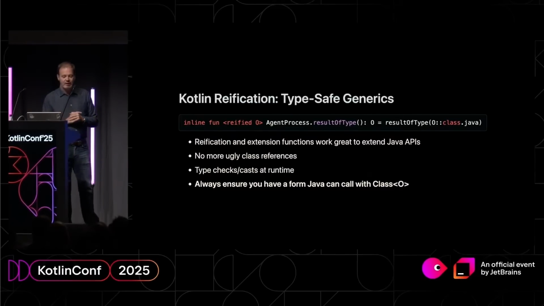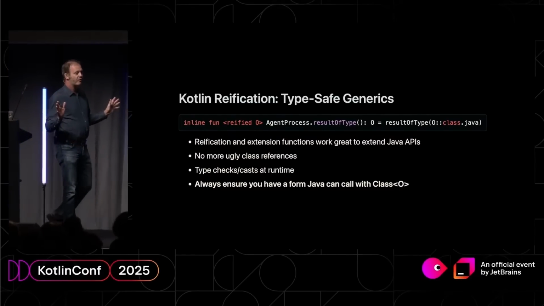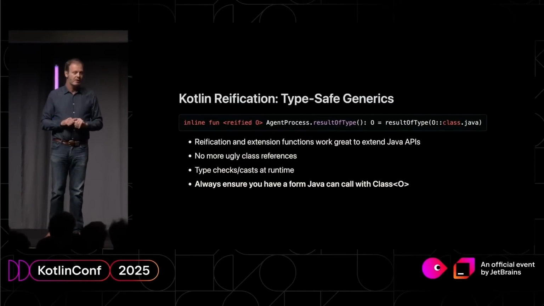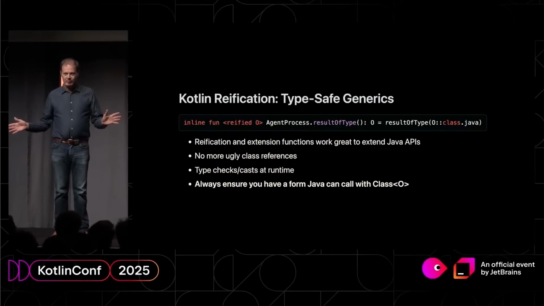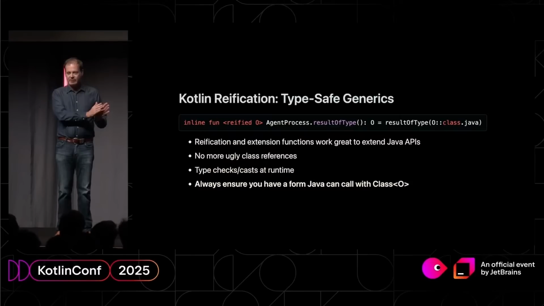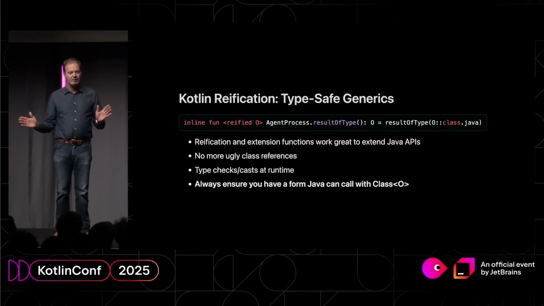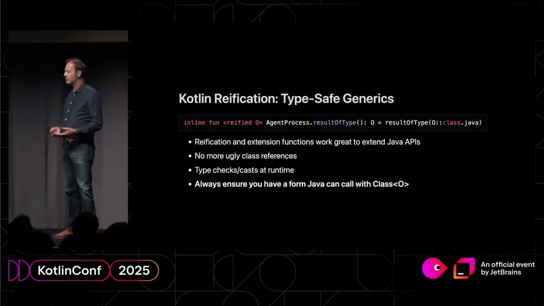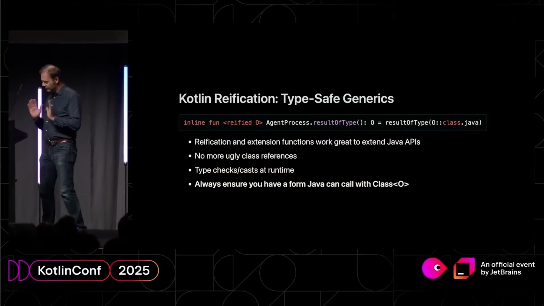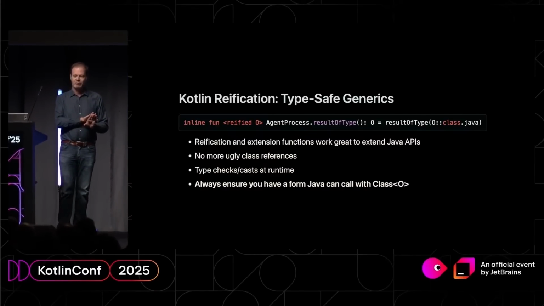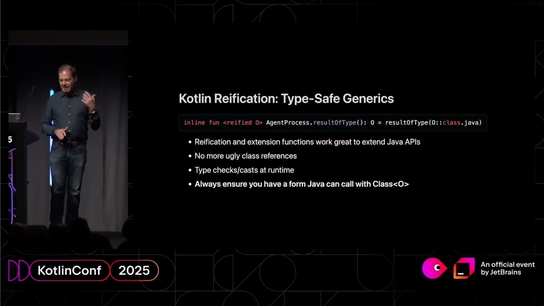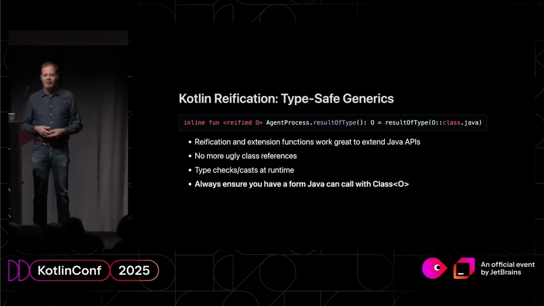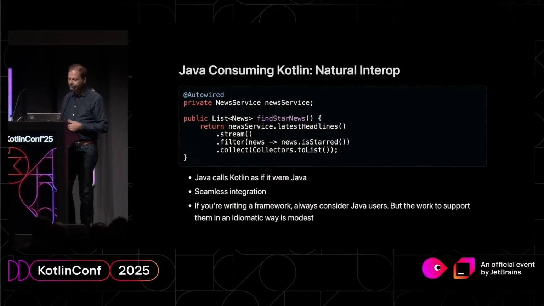One thing I would say that we should bear in mind if we're writing server-side Kotlin is don't forget about Java. Don't do what the Scala people did. Remember that if what you're writing becomes popular, there's a lot of Java developers in the world, and they might be using it. So for example, if you're writing something open source, reification is wonderful for Kotlin people, but it's not available to Java people. So make sure you have the form of your method that you can call with a class object, etc.